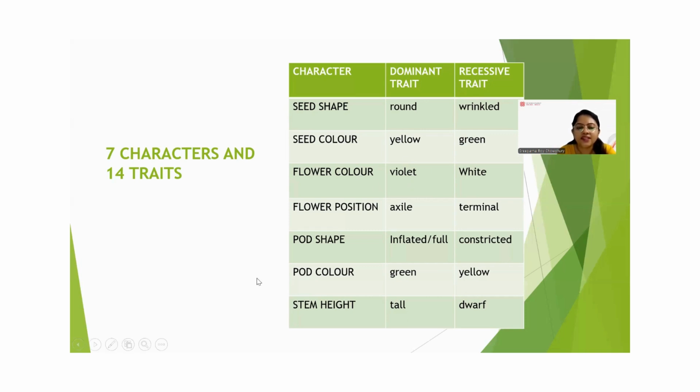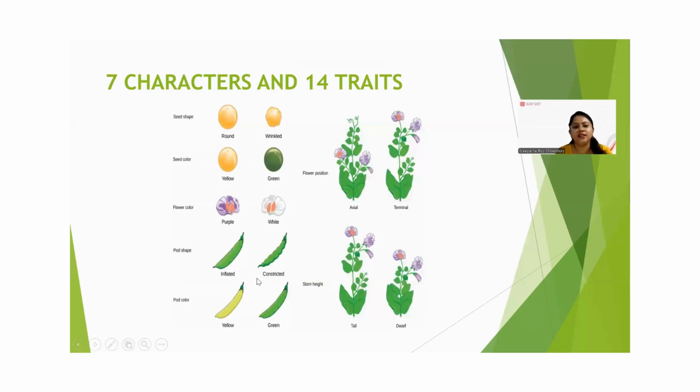Now, the first character chosen by Mendel is seed shape. The dominant was round and the recessive was wrinkled. Next, seed color: the dominant trait was yellow and the recessive trait was green. Flower color: dominant was purple and recessive was white. Pod shape: dominant was inflated, like smooth, and recessive was constricted.